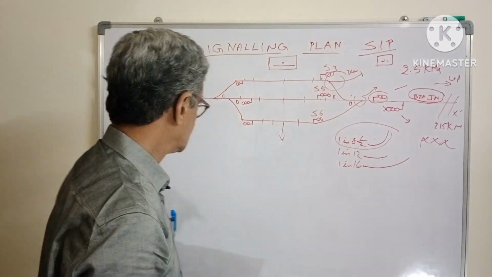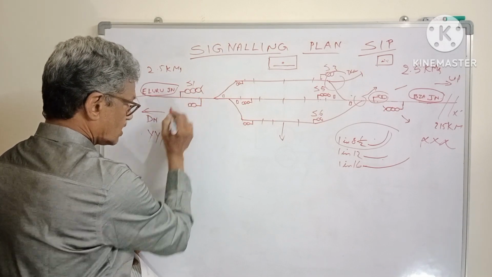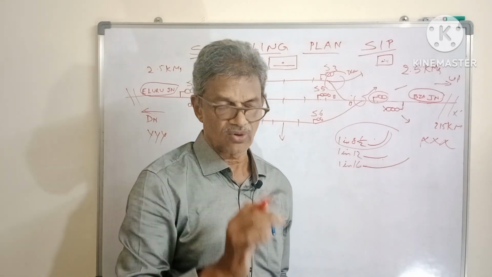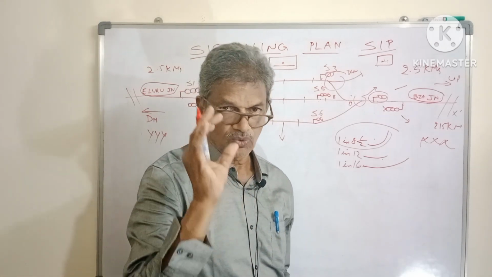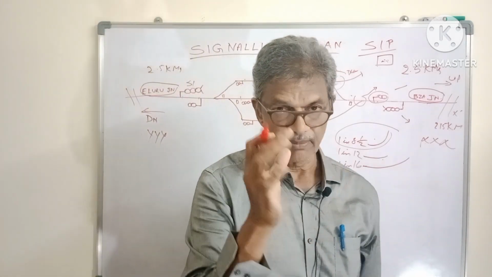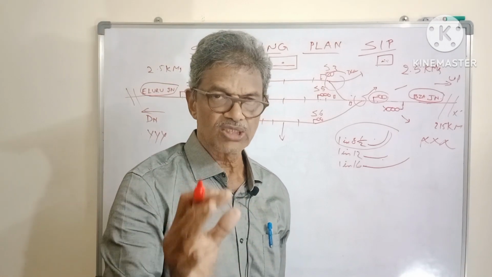Signaling overlap. Signaling overlap is nothing but signal overlap. We have two types of overlap. One is signal overlap, another one is block overlap. Signal overlap is 120 meters. Right now we are using 120 meters only, and block overlap is 180 meters. What is signal overlap? What is block overlap?